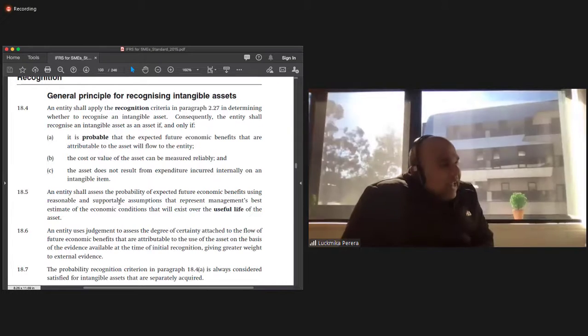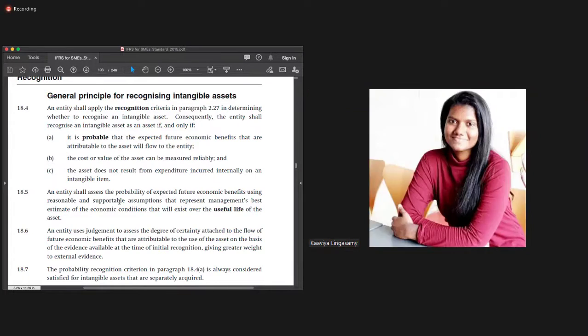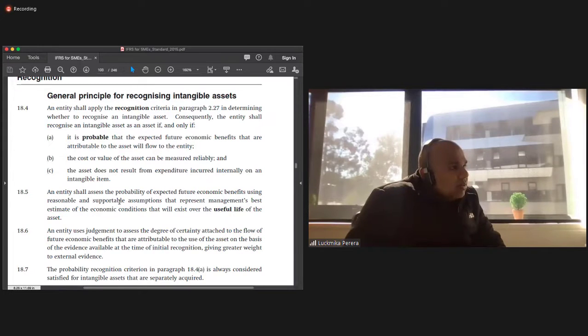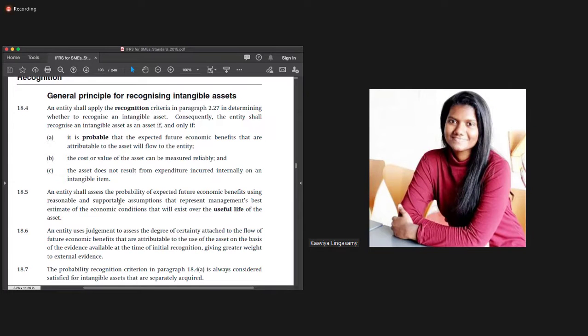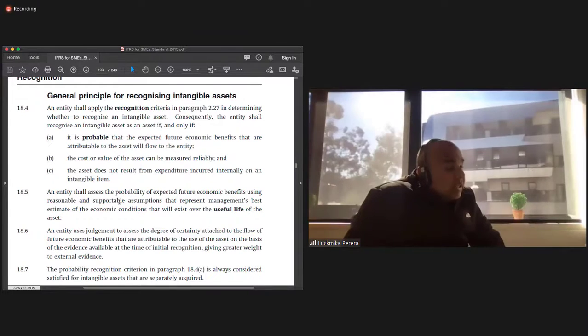Can you give me an example of an intangible asset? Copyrights, patents, trademarks. Yes, copyright would be an intangible asset. A patent means a design for a particular equipment.